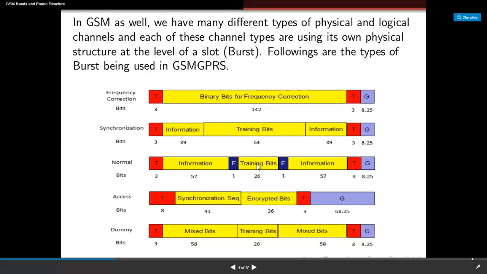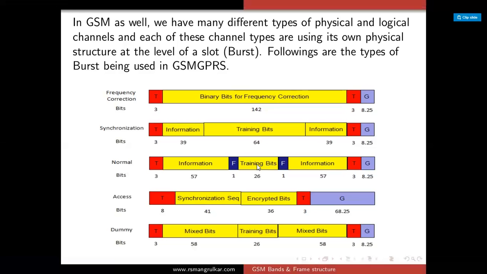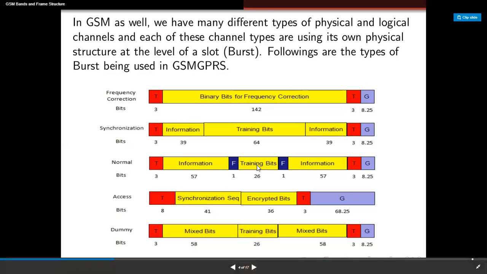We call it the midamble, which is used to analyze the radio channel characteristics before decoding user data. And again, the stealing flag is used to decide whether the time slot contains voice data or control data. And these are the information carrying bits, and this is the tail bit. And the last one is the guard band, which is 8.25. So this is a normal time slot consisting of this information.